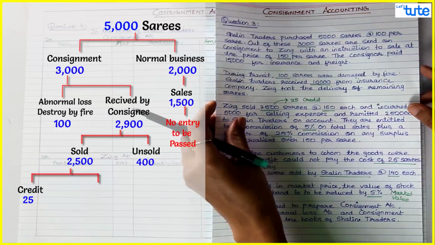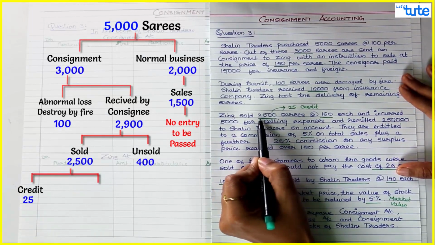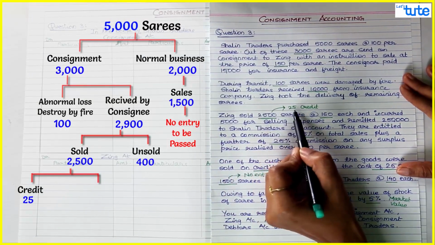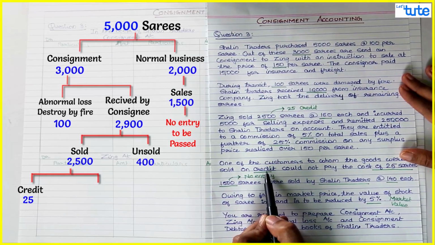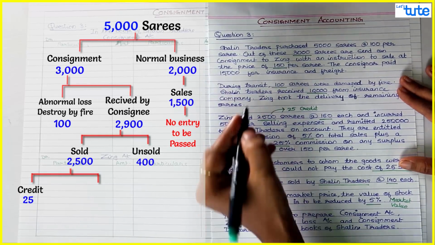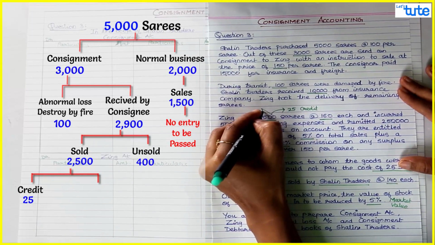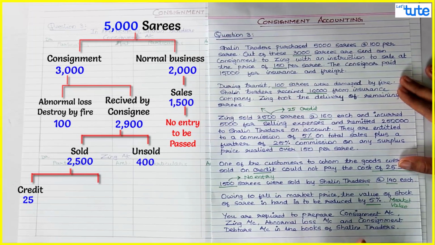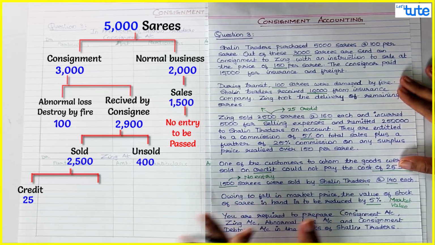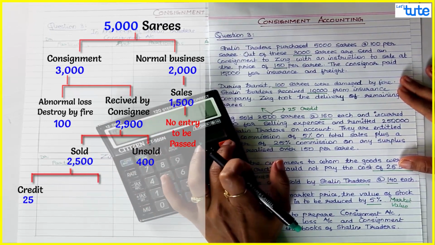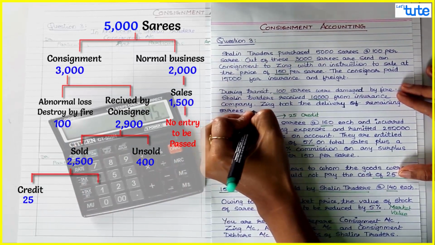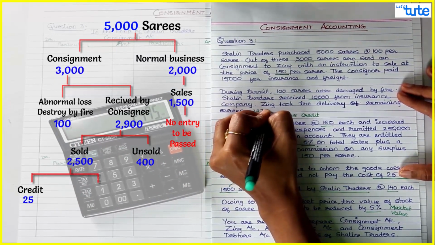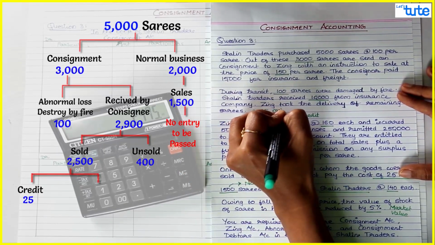Now, out of these 2500 saris, we have decided that 25 saris are on credit for sure, because we have not received that amount and they have specified. For the remaining saris, we have read the entire question and there is no specification. So how much is the remaining? 2500 minus 25, that is 2475 saris. We will assume that is for cash.